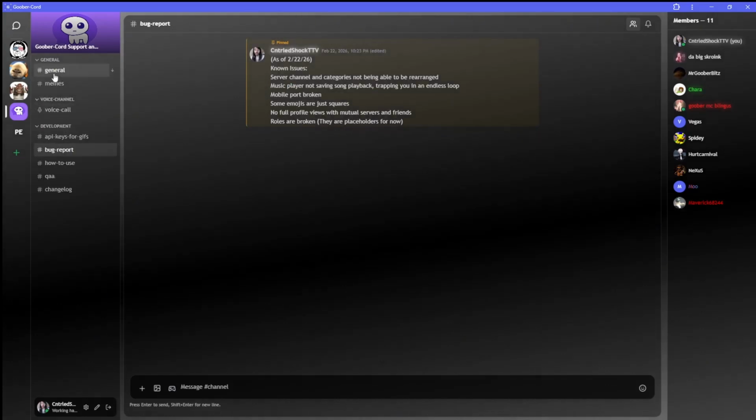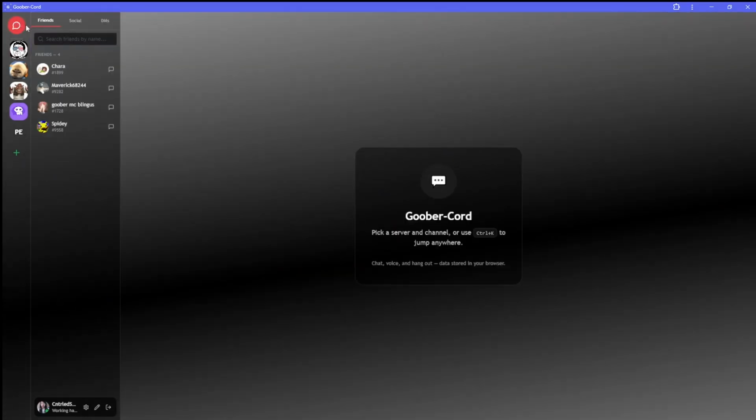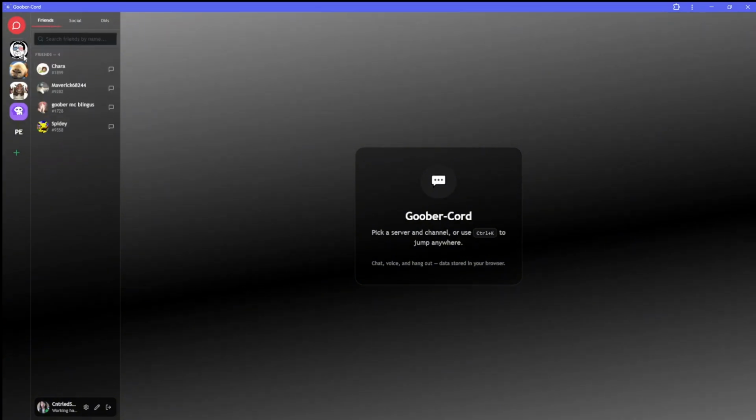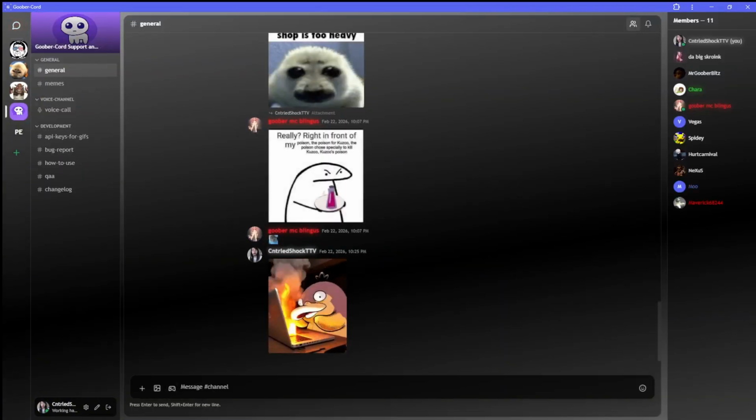As you can see, it doesn't affect too much, so it's not in your face, but the little buttons change, and when you're in DMs, it does in fact change. It's just the little UI stuff that does change, especially around the text boxes.